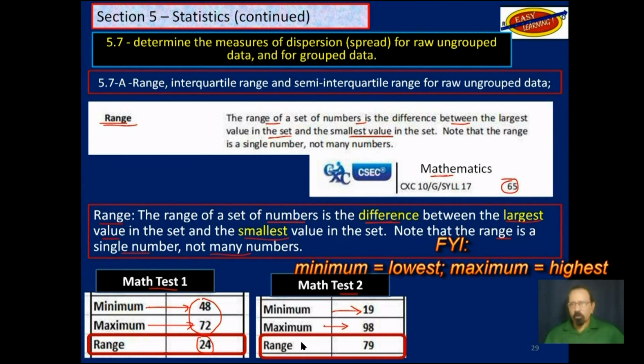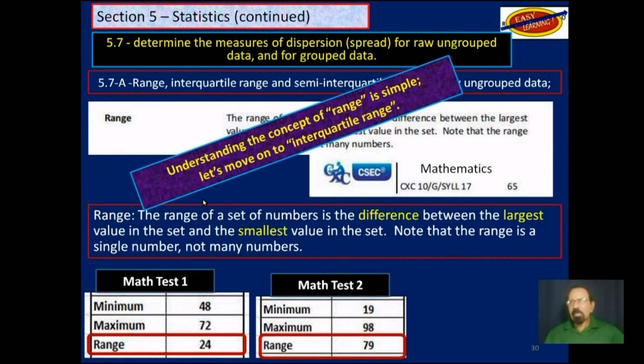The range, therefore, will be 98 minus 19, which would give us 79. So understanding the concept of range is simple. You just subtract the lowest mark or value from the highest one, and you get the range. If you have a small range, it means that the numbers are bunched up together. If you have a large range, then they are spread out further apart.